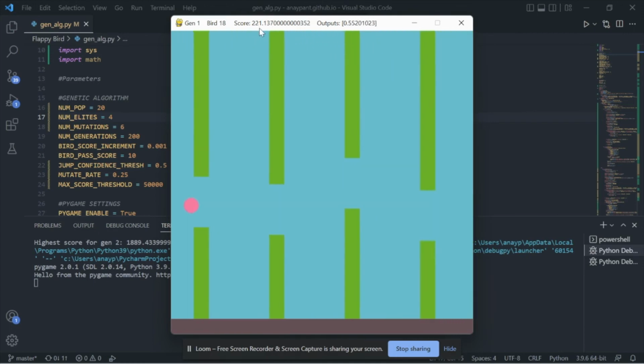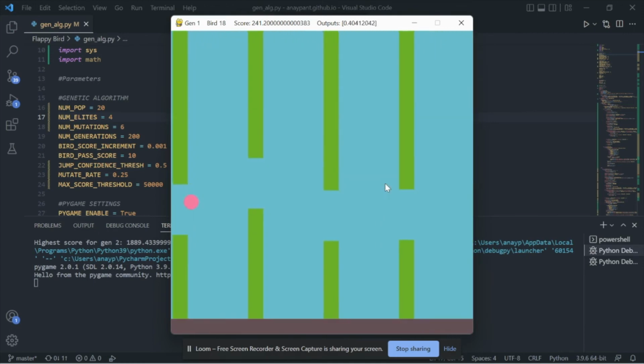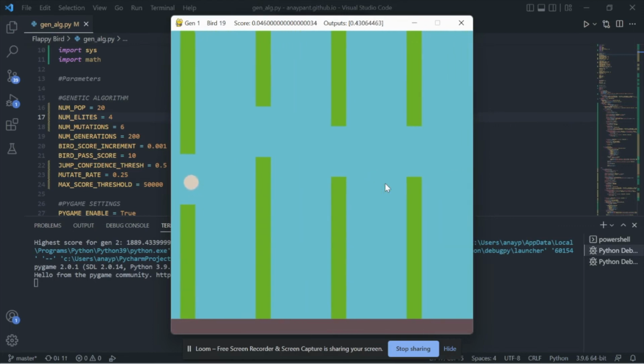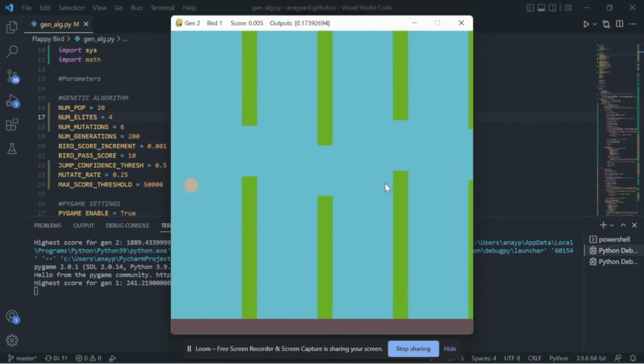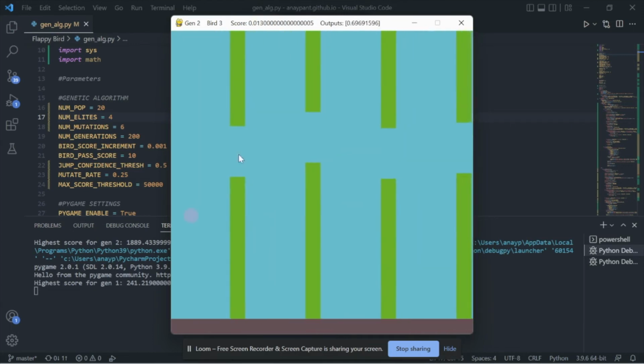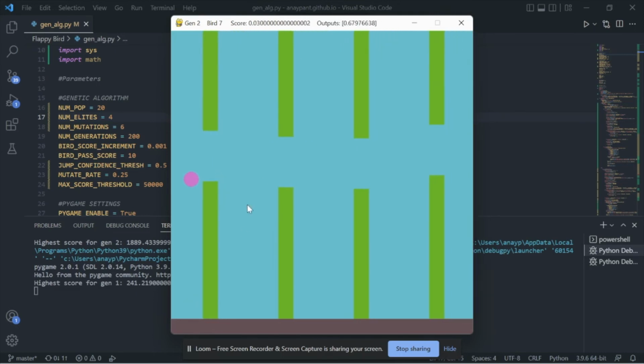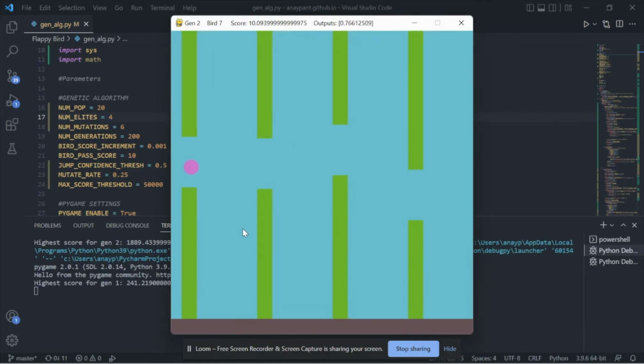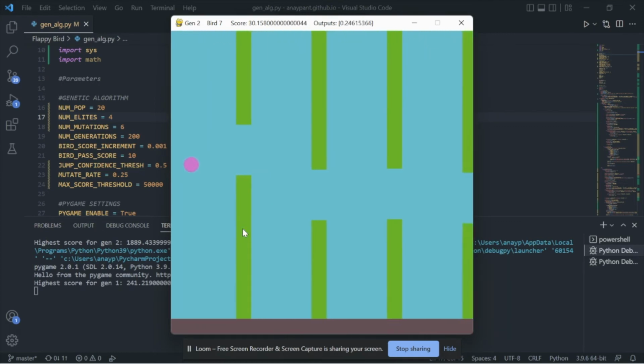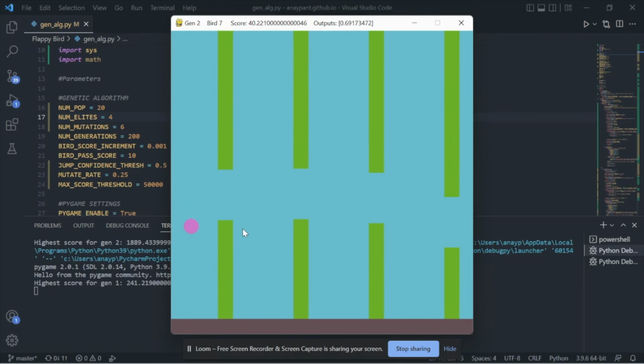He's got, so I'm going to kill him just for the sake of time. And yeah, let's let this guy go for a bit because maybe, okay, there we go. Now we're on the second generation. Now you're going to start to see there's a bunch of birds which have somewhat similar colors. Okay, these are pretty trash. But basically that is because the parents have combined, which creates this sort of color.